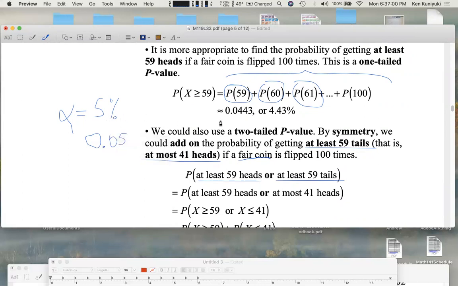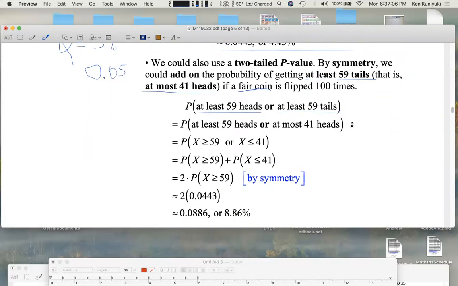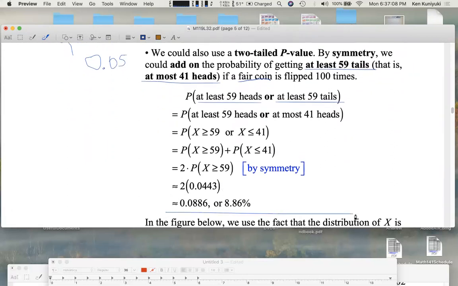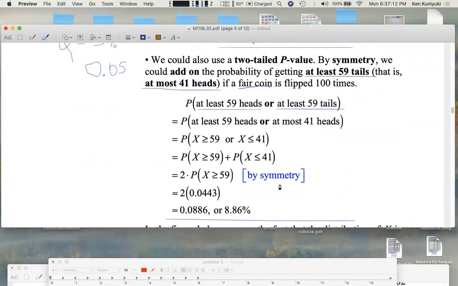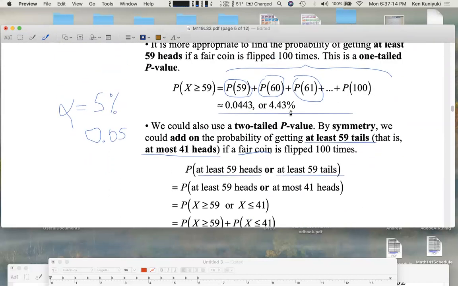If your threshold is 5%, then this one-tailed p-value is too low. But this two-tailed p-value is not too low. It's higher than alpha, so it wouldn't be too low. So if you take this one-tailed p-value, if you're doing a one-tailed test, you would reject the null hypothesis. The assumption of a fair coin would be rejected.